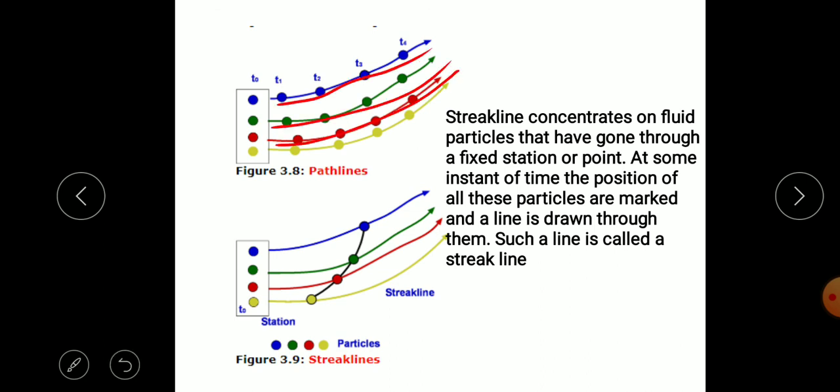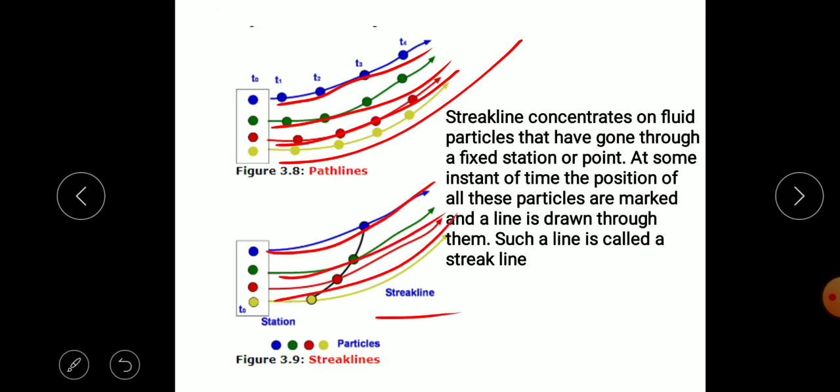In streak lines, each particle flows along its own path line, and if we join these points at a given time, with all particles at this location, and draw a line through them, we get a streak line.